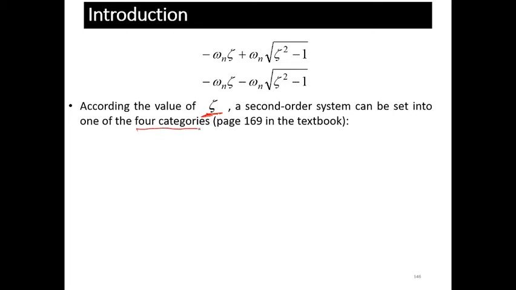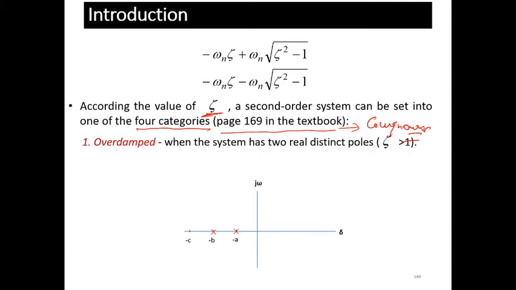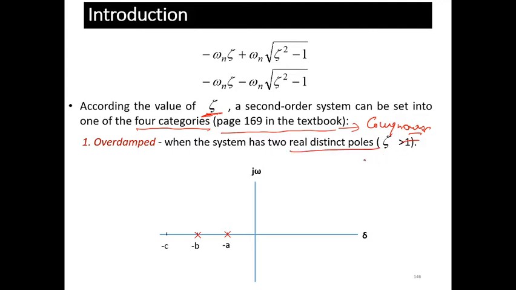Okay, so it comes to 4 categories. This is given on page number 169 in the Kafner book. I have taken this from the Kafner. The first case is the overdamped system, when the system has two real distinct poles. And when will overdamped come? It will come when the value of zeta is greater than 1. So there are two distinct real roots. You can say the two distinct real poles, and the location of the poles is lying here. Let's say the pole locations are minus A and minus B.